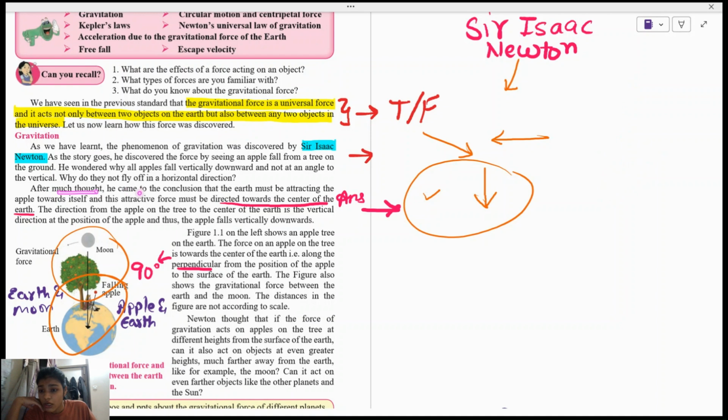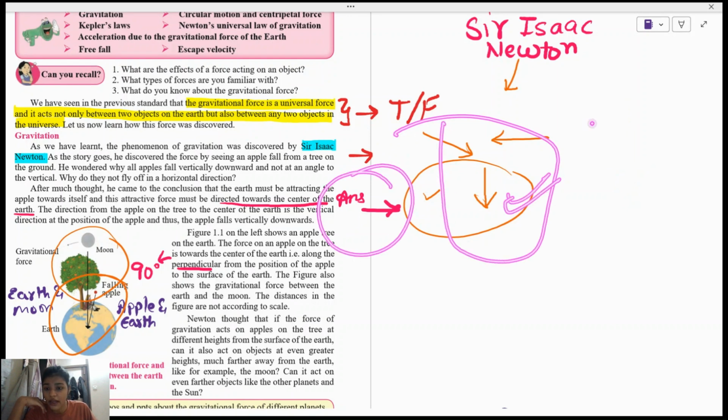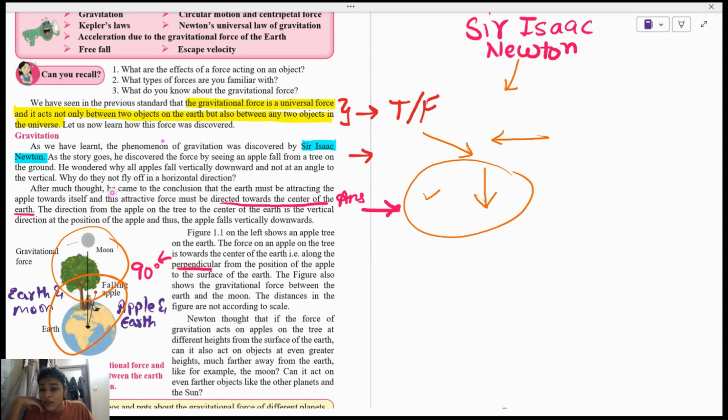So after much thought, he came to the conclusion that Earth must be attracting the apple towards itself, and this attractive force must be directed towards the center of the Earth. This was the question, and we got the answer that this is correct. The direction from the apple on the tree to the center of the Earth is the vertical direction at the position of the apple, and thus the apple falls vertically downwards.